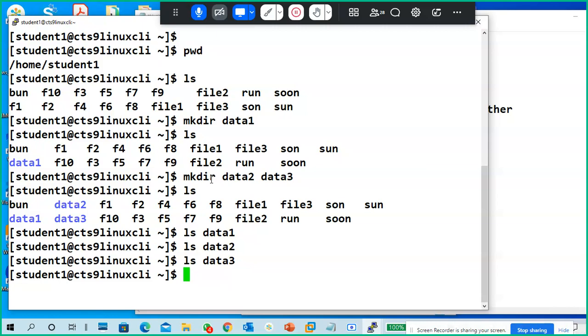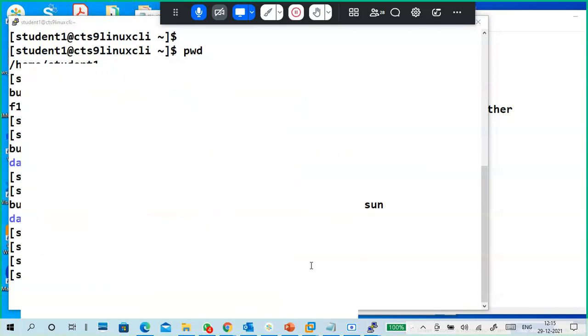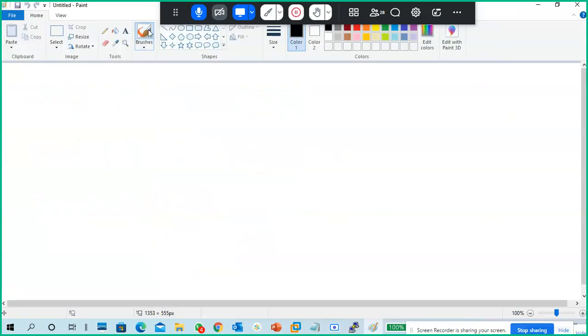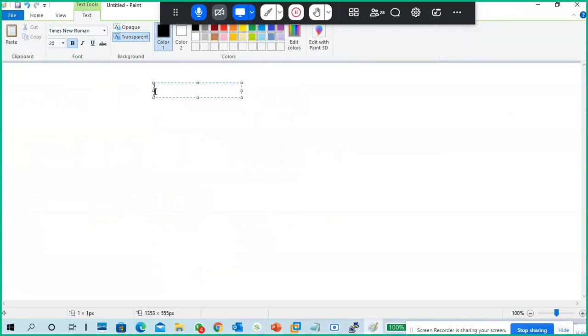See, here it is. I want to create another directory. When we are doing it, better go for a small map kind of stuff. See, what is my pwd, present working directory, showing /home/student1. That is my present working directory. Next, I created three directories, right?